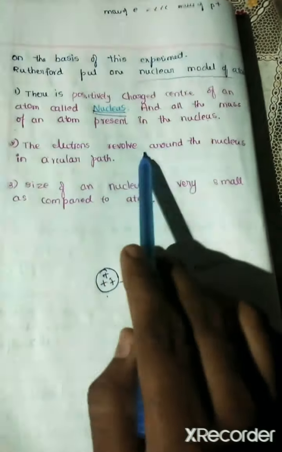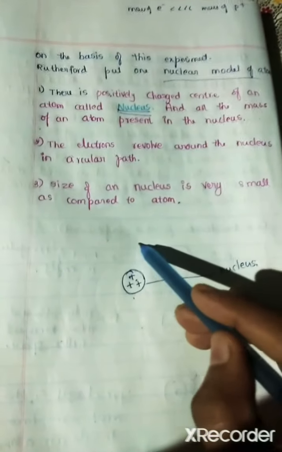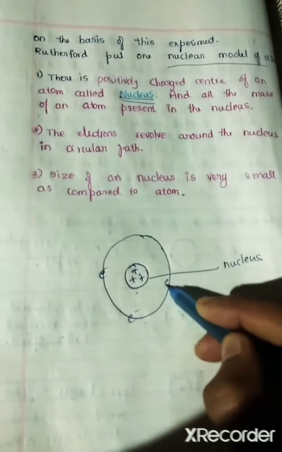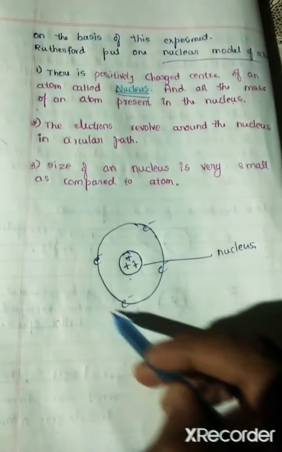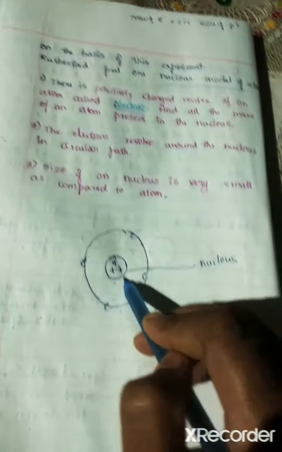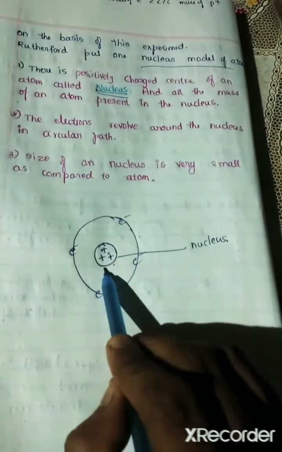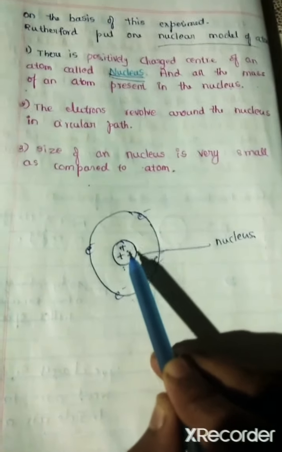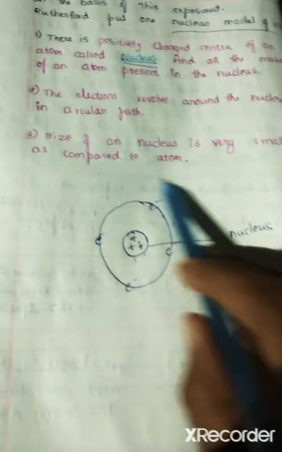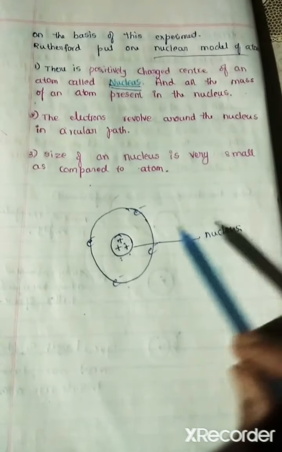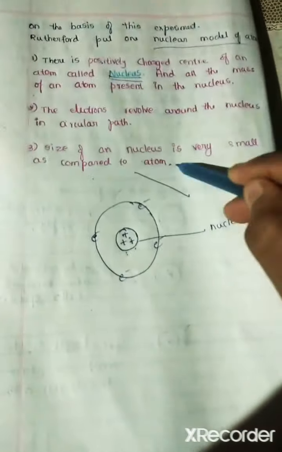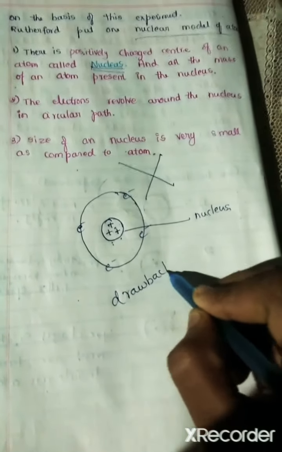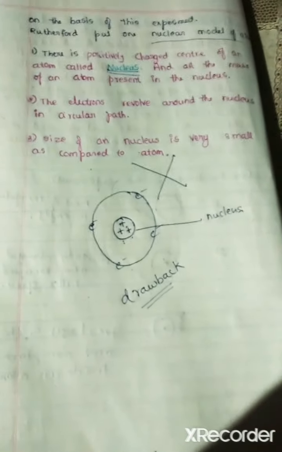Second, he said the electrons revolve around the nucleus in a circular path. Electrons are moving, revolving around the atom in a circular path. Then the size of the nucleus is very small as compared to the atom. Rutherford's experiment was proved wrong when other scientists found a drawback. What is that drawback? We will see now.